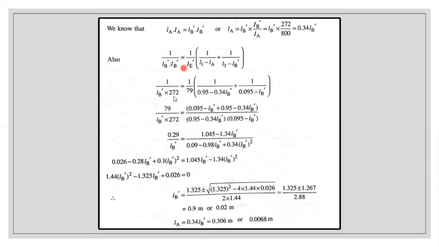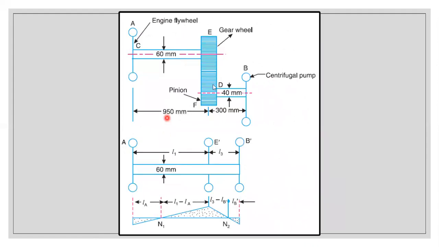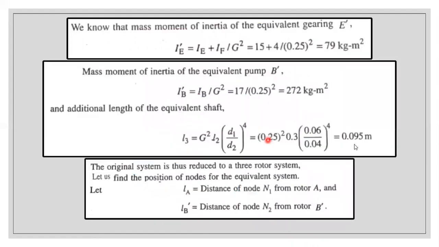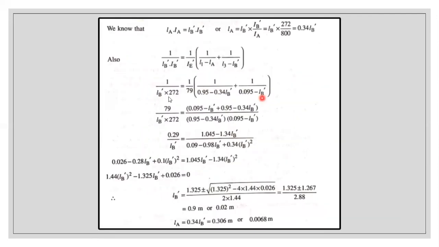So now substitute all the known data. IB dash we know, IE dash we know, L1 value we know. L1 is nothing but 0.95. Substitute LA, which is equal to 0.34 LB dash. L3 value we already determined, we just got 0.095, and LB dash is unknown. So just cross multiply and reduce the equation. On the whole, only LB dash is the unknown.